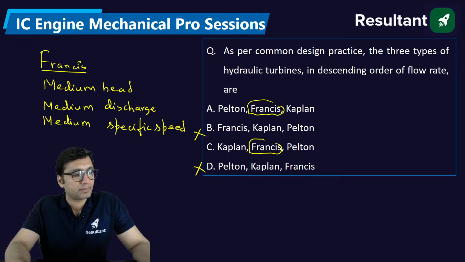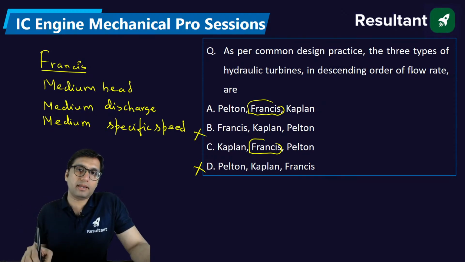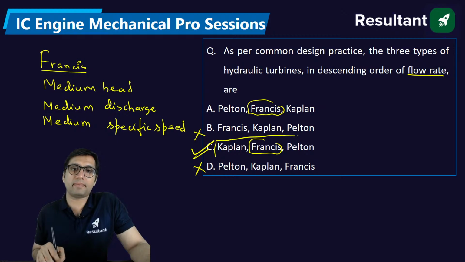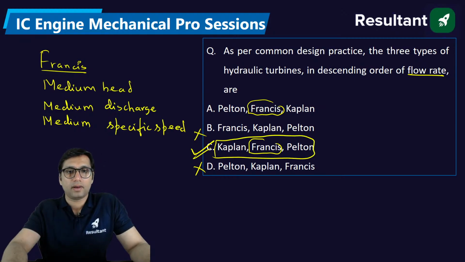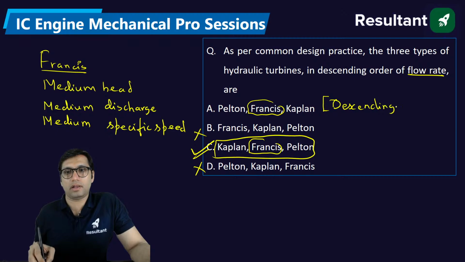Now, but they are saying discharge. With respect to discharge, the answer will be option C, because Kaplan turbine has more discharge than Pelton. Pelton has high head. This will be based on descending order of head.